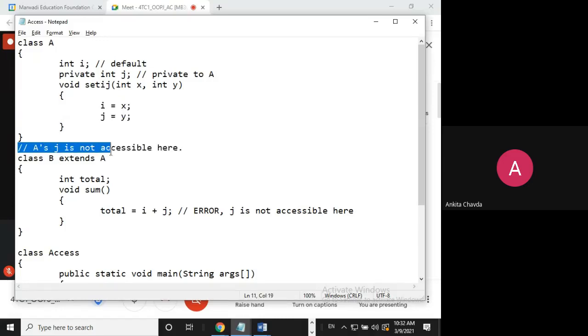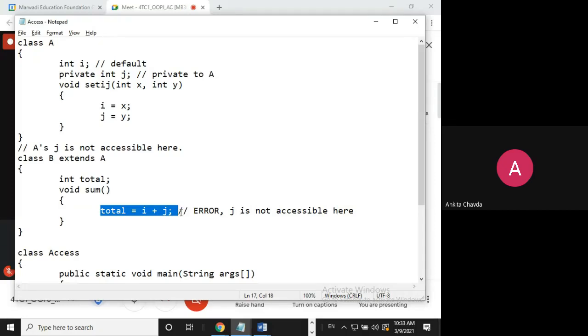Now here we are saying that this variable j is not accessible from the class A. Why? Because it is private. Obviously, the private variables are not accessible outside of its class. So I'm having another variable here that is total, because I want to make the total of i and j in my class. I'll do something at least with my class. So I'm doing the total. Now here I'm having one method sum. Inside that I'll do the total. Now I'm writing here total equals i plus j, which will give me an error.